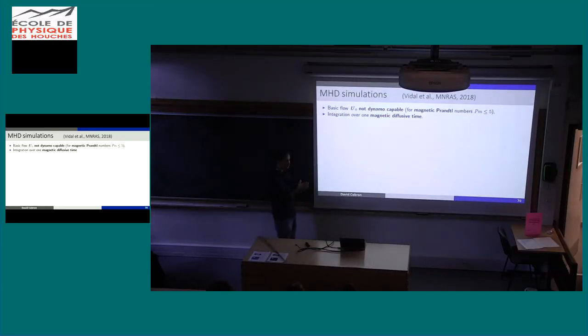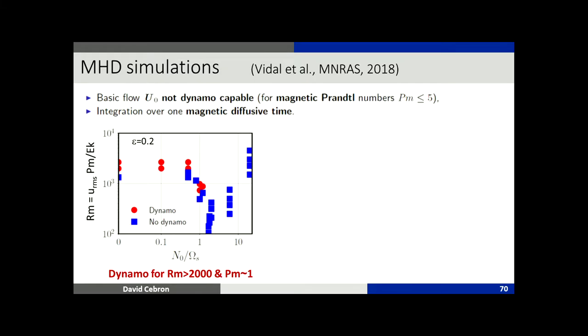So the basic flow, first we have to check that the basic flow is not dynamo capable. Of course it is not. Okay, so now we have to switch on the magnetic field and integrate over one magnetic diffusive time, and then we do obtain dynamo.